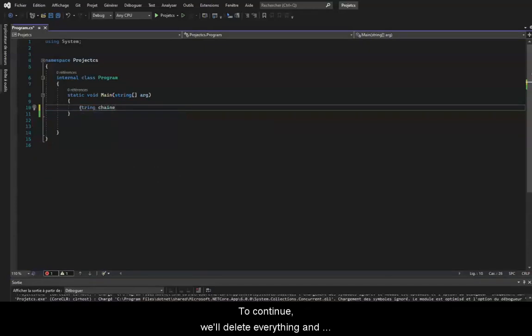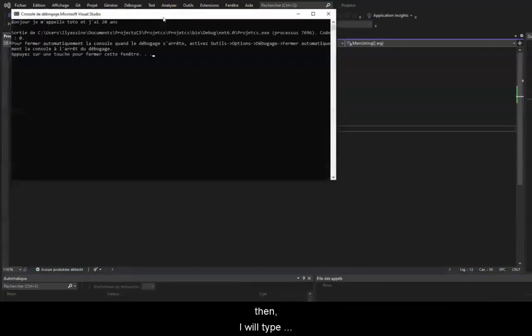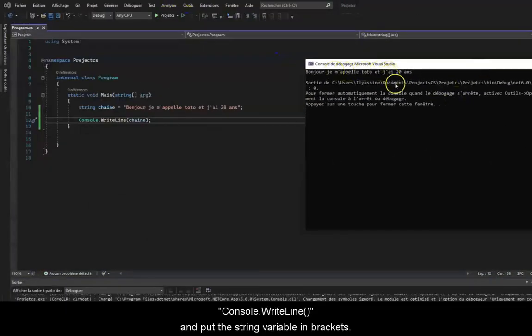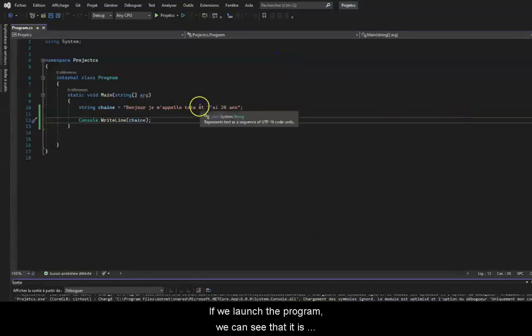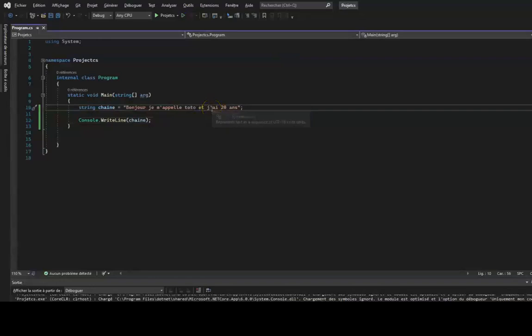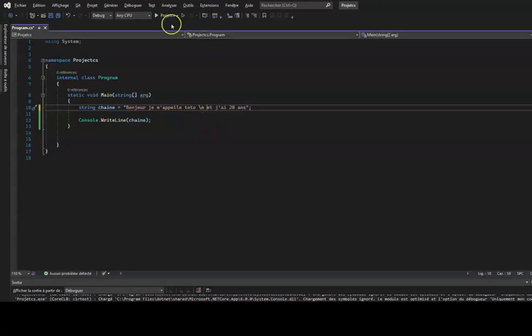To continue, we'll delete everything and create a string by typing string, calling it string, and assigning any sentence. For example, hello, my name is Toto and I am 20 years old. Then I will type Console.WriteLine and put the string variable in parentheses. If we launch the program, we can see that it is displayed on the same line. Now I would like to display this sentence on two different lines, starting from "and I am 20 years old". So you just need to put a \n before the word "and".